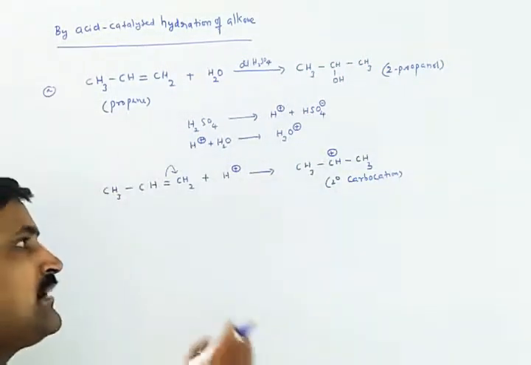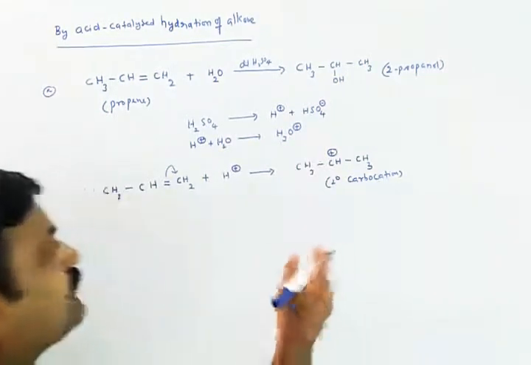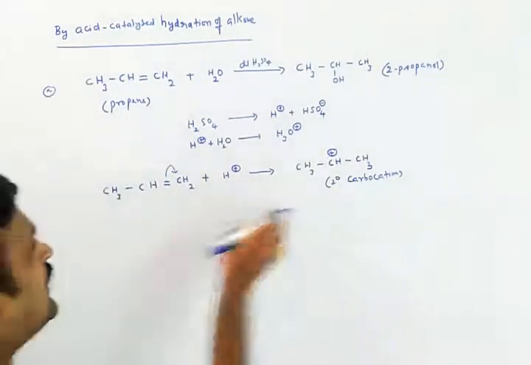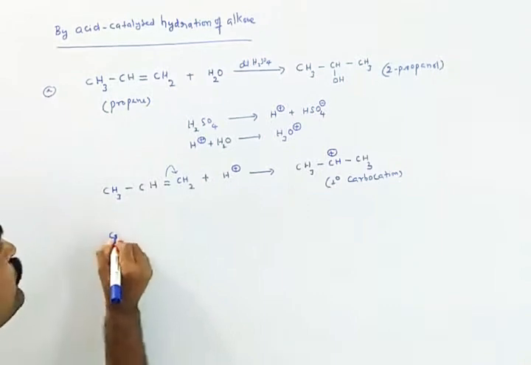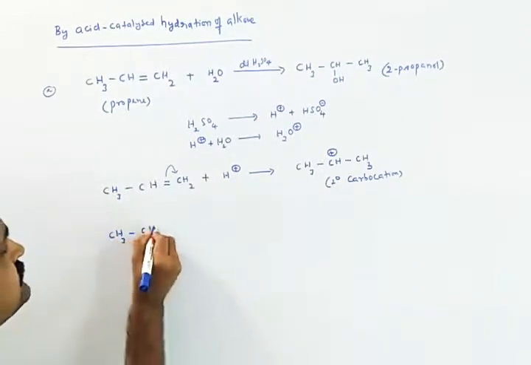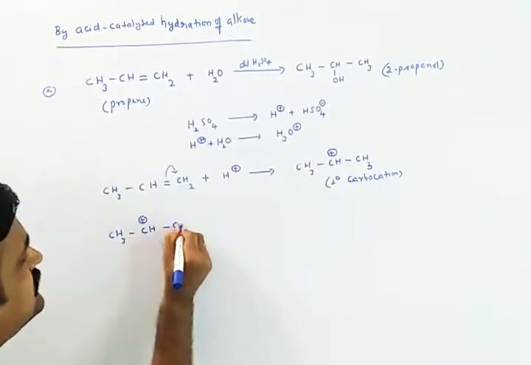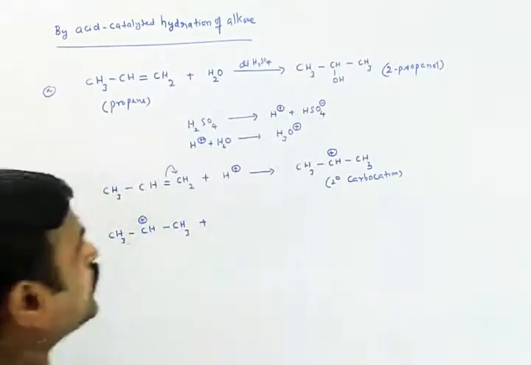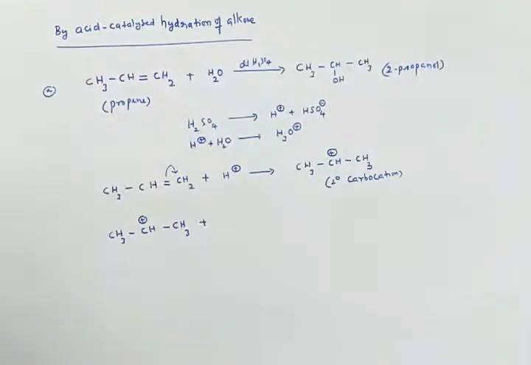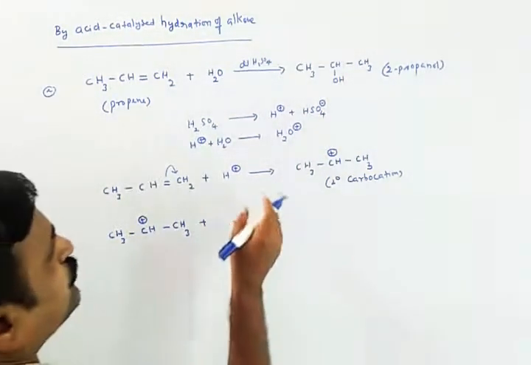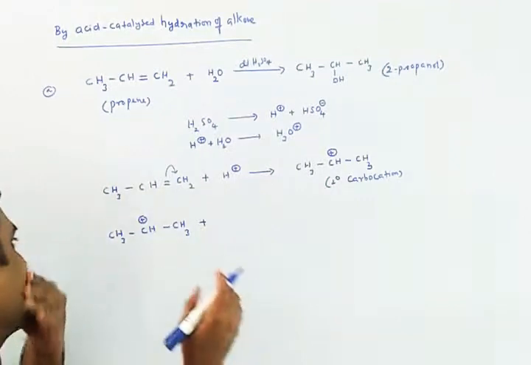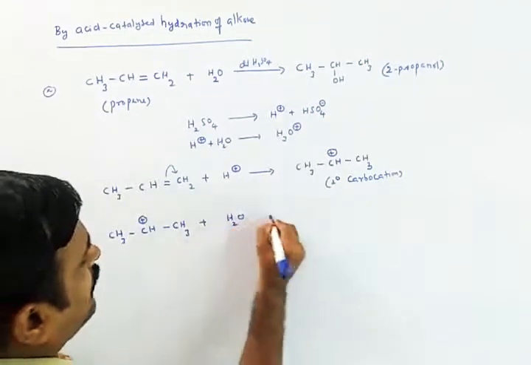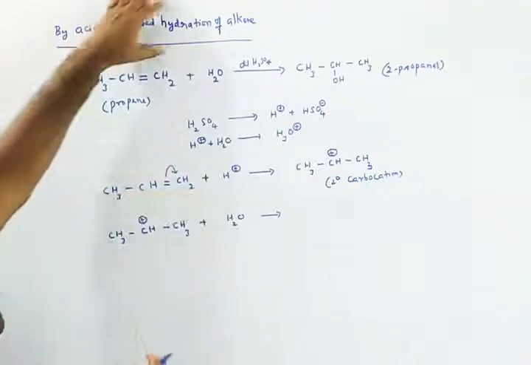So the stable carbocation immediately receives the attack of the nucleophile to complete the reaction. For example, in this case, if you write the same carbocation, CH3CH+CH3, what is the nucleophile? The nucleophile in this particular case is water. So we are going to add water. Simple addition of water, that is what we call hydration.